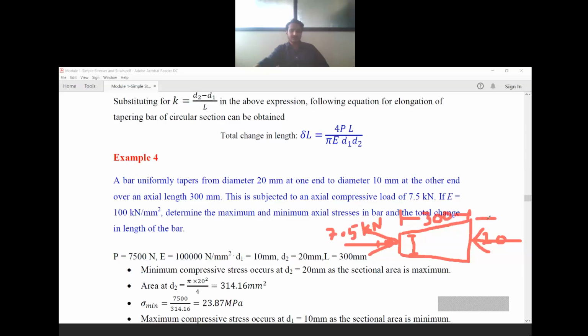Where the cross section is higher, the stress will be lesser. So minimum stress will be at D2. Maximum stress is at D1.